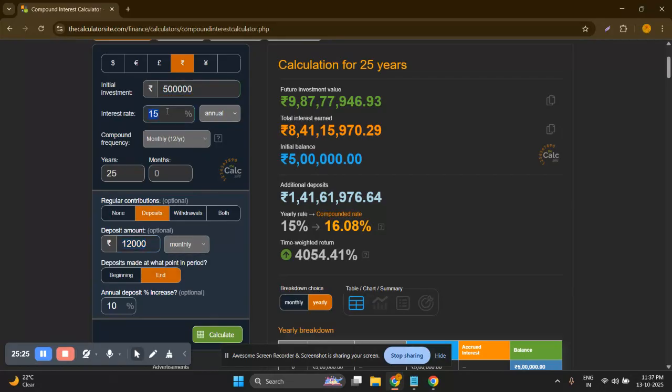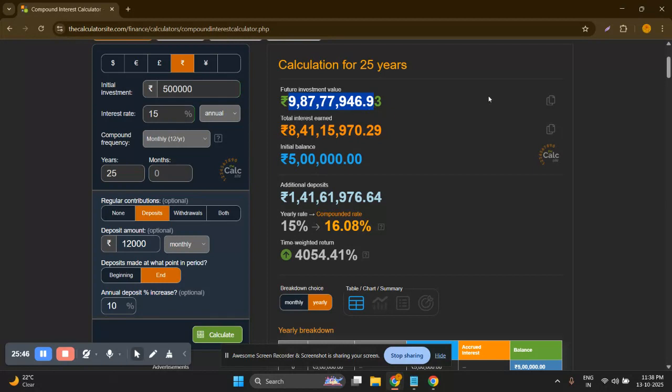So you can say that with 12,000 rupees per month, if you manage to secure 5 lakh rupees today, and if you invest at 15% per annum for not 20 years but for 25 years, the compounding will save you, and your retirement can be very easy and very well, and it will be an ample amount for you to survive for the next 50 years of your life and even more.